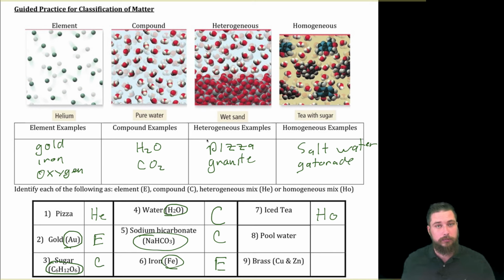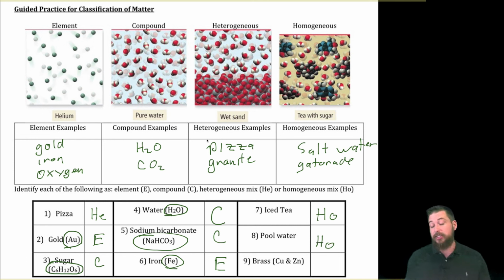Now, what about pool water? Well, let me ask you, have you ever swam down into the bottom of the pool with your goggles on and you get down there and you see the little floaties in there? Well, that also would be telling us that the pool water is heterogeneous. But what if we had the perfect pool that was perfectly clean? Would that be heterogeneous? Well, if it was perfectly clean where it didn't have little nasty floaties in there, then we would probably say it's homogeneous. So again, this one's up for debate. I'm going to go ahead and say we live in a perfect world, and so we're going to say it's perfectly clean, and if it's perfectly clean, we're going to say it's homogeneous.